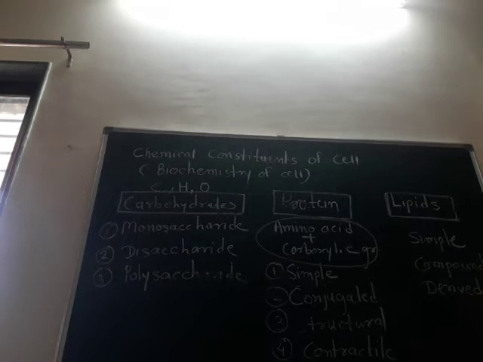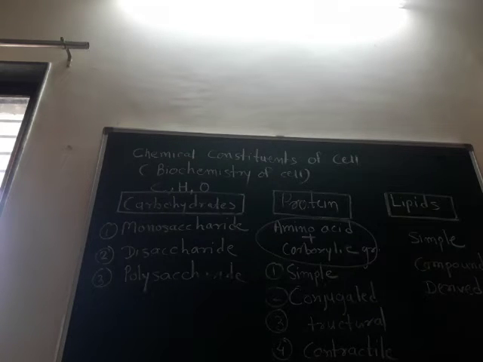Now the next chemical constituent of the cell we can consider is the protein group. This protein is formed by amino acids and the carboxylic group. When 20 amino acids combine with each other, there is a formation of protein content. One amino acid is formed when 3 nitrogenous bases combine with each other. Like that, when 20 different amino acids combine with each other, there is a formation of a protein molecule.